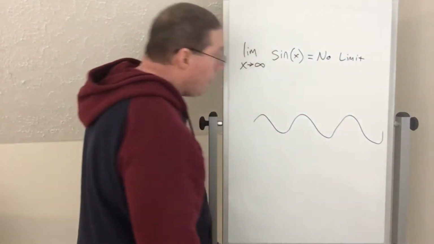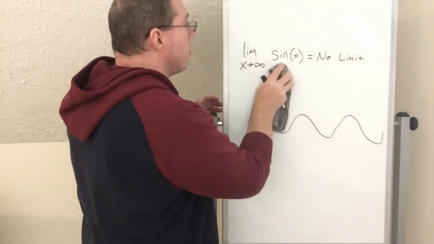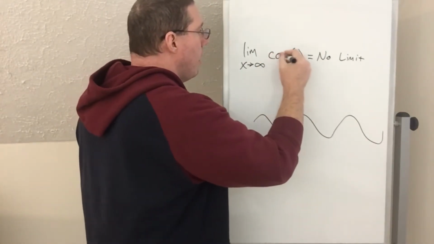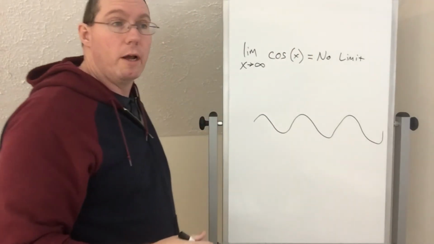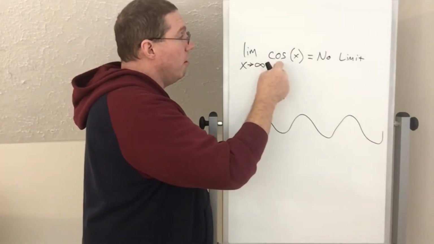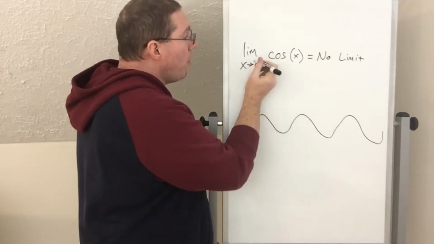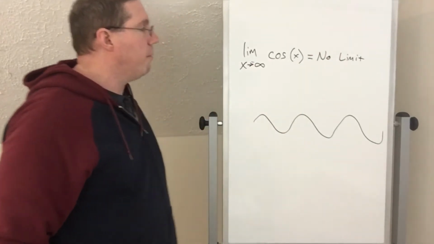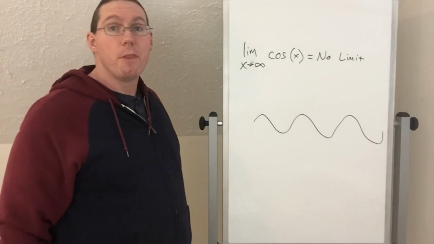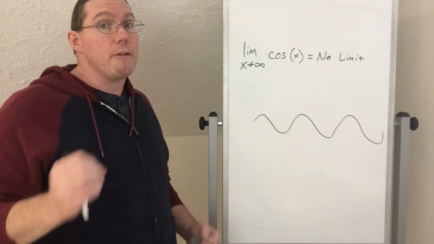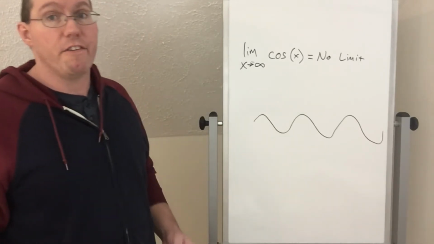Now remember that cosine basically does the exact same thing. It just oscillates between 1 and -1, right? And because it oscillates between -1 and 1, doing the limit of cosine as x approaches infinity is also no limit. It's, by the way, the same thing even if you do the limit as x approaches negative infinity. So for both sine and cosine, the answer is no limit as you approach infinity or negative infinity.